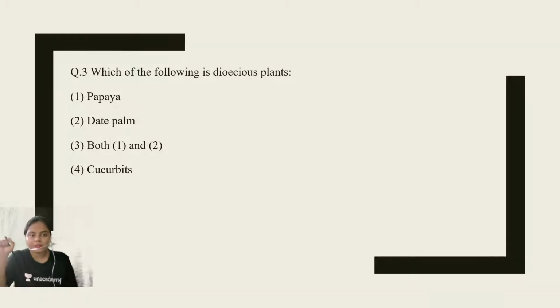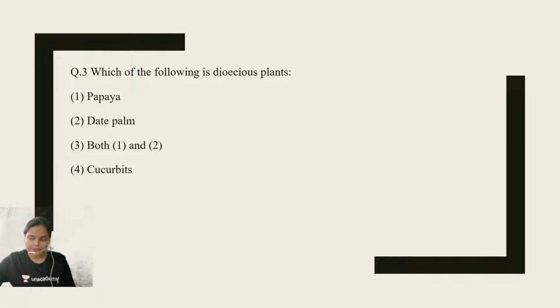Question number 3. Which of the following is a dioecious plant? Papaya, date palm, both 1 and 2, or cucurbits? Welcome to the session, guys. So, what will be the answer? Come on, answer the question. Again, a very famous example from NCERT. So, question number 3, the answer will be, very good, Ayub.